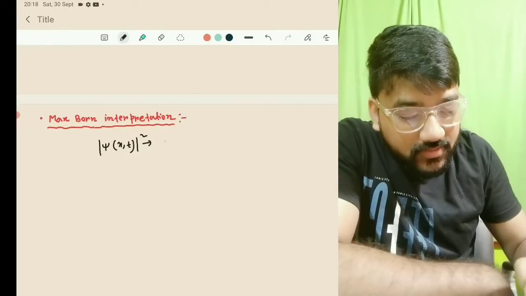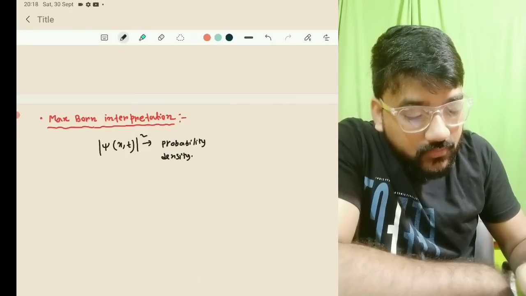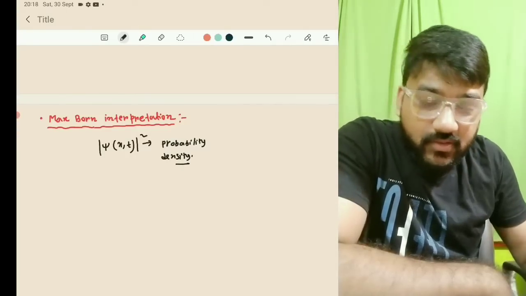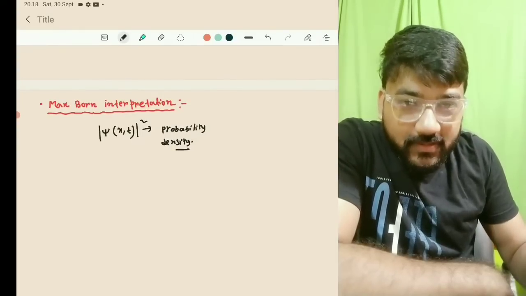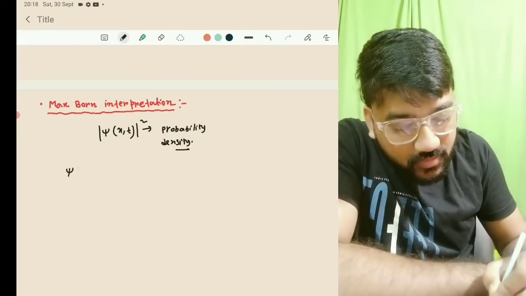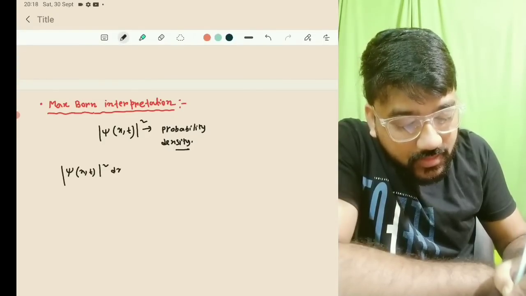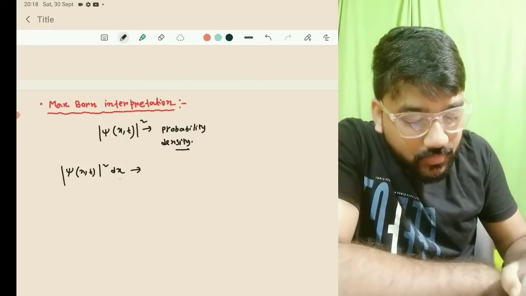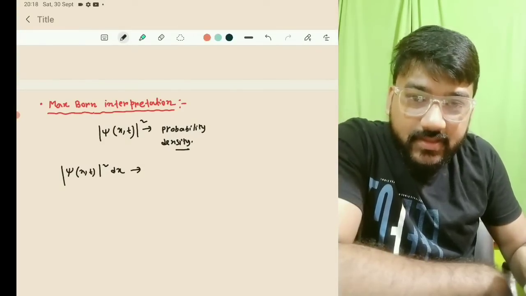This is actually the probability density of finding the particle at time t. So mod psi of x, t square dx is the probability of finding the particle between x and x plus dx at time t.